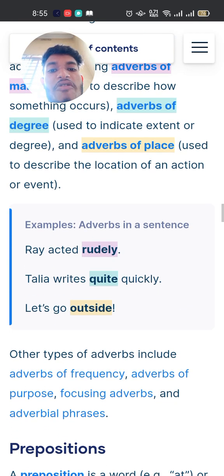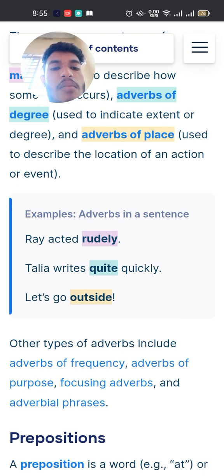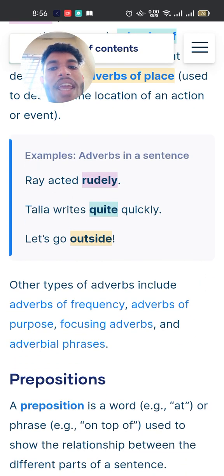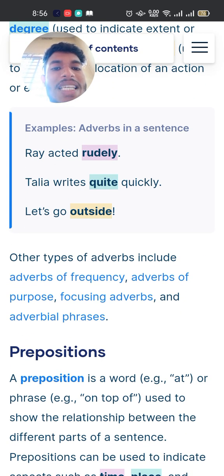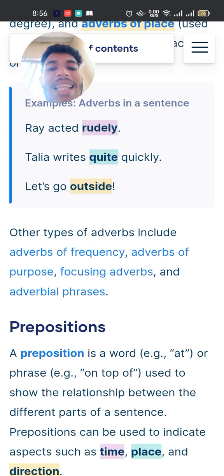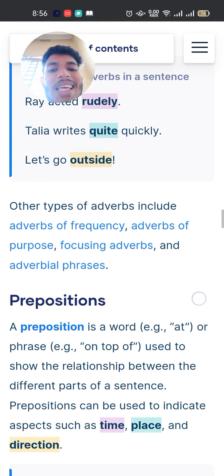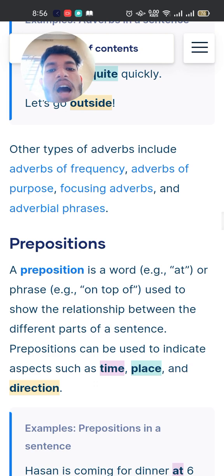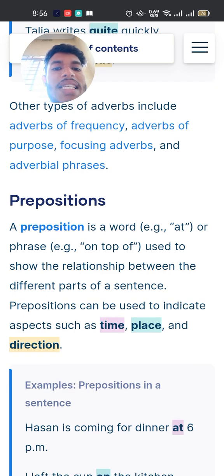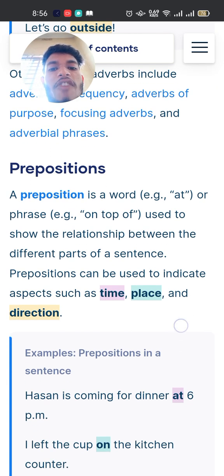Adverbs of degree are used to indicate extent or degree, and adverbs of place are used to describe the location of an action or event. Examples of adverbs in a sentence: Ray acted rudely. Talia writes quite quickly. Let's go outside. Other types of adverbs include adverbs of frequency, adverbs of purpose, focusing adverbs, and adverbial phrases.